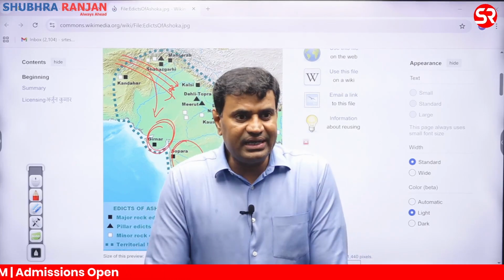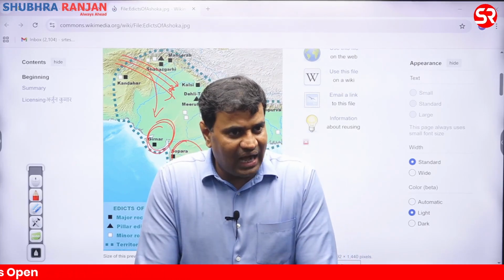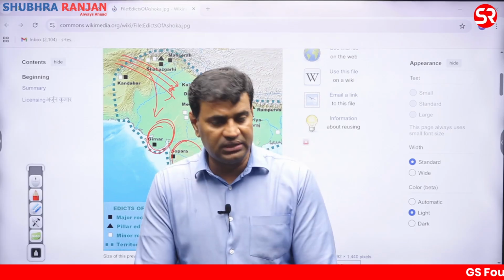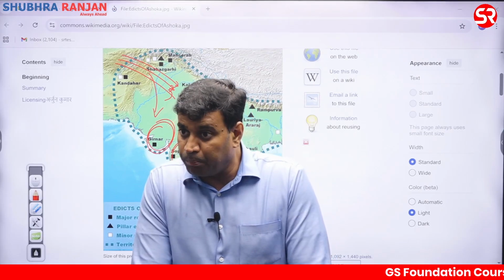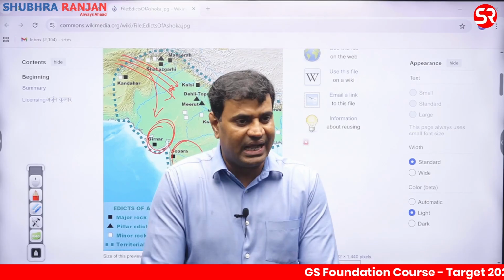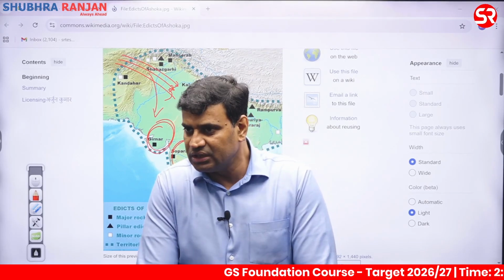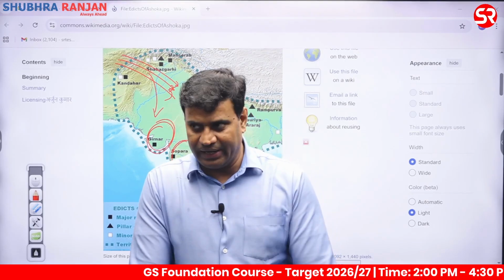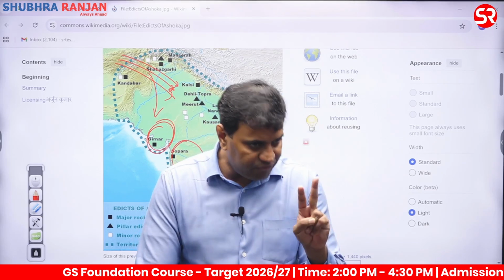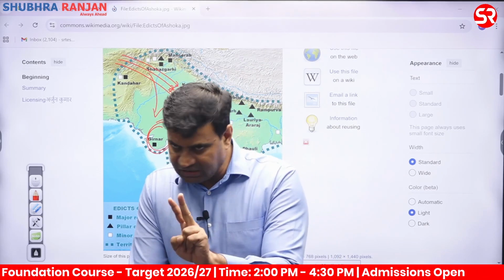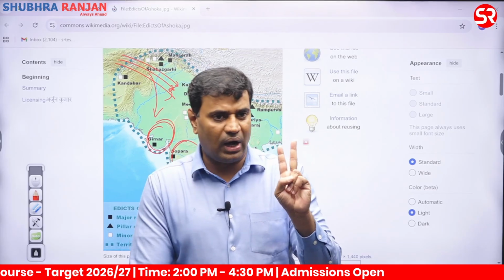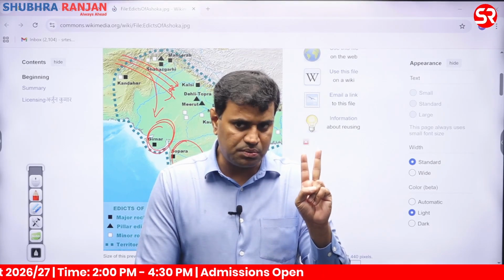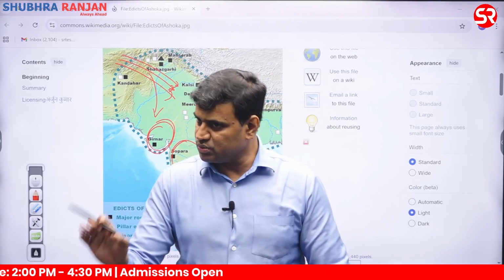One inscription is known as the Nane Ghat inscription, located in the district of Pune, and another is known as the Nasik inscription, located in Maharashtra. Both of them were written by women, which provides important information about the Satvahan rulers in the post-Mauryan phase. This was another region.